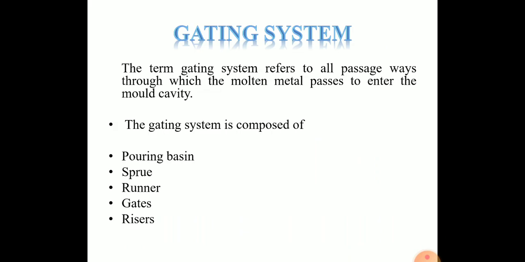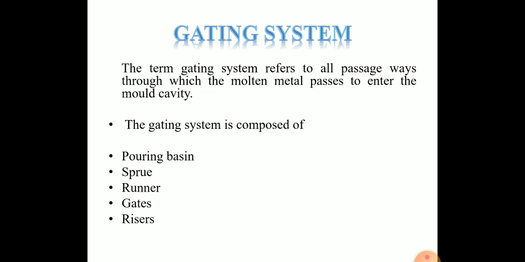Let's see first, the gating system. Gating system means all the passages through which the molten metal enters the mold cavity, including the pouring basin, runner, gate, riser, etc. The manner in which the molten metal enters into the mold has a great impact on the quality of the casting produced. So the gating system should be carefully designed and produced. The term gating system refers to all the passageways through which the molten metal passes to enter the mold cavity.